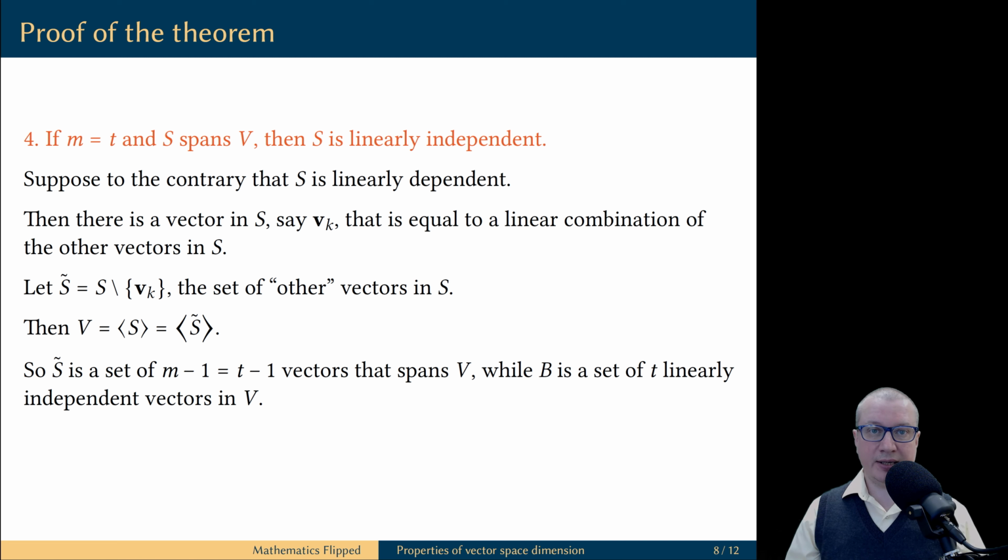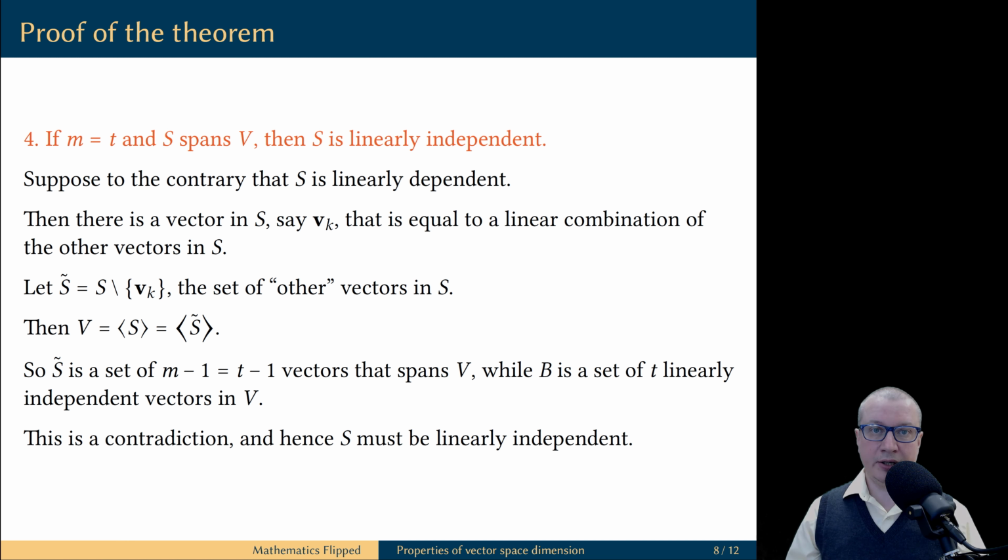But this spanning set contains one fewer vector than the original set S. The set S contained M vectors. We assumed that M is equal to T, therefore it also contains T vectors. This means the set S tilde contains T minus 1 vectors. But at the same time, we have the basis, set B, which is linearly independent and it contains T vectors.